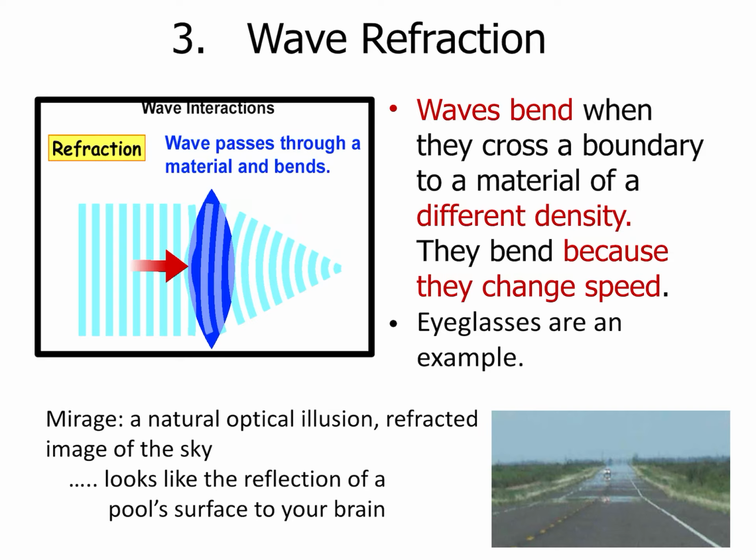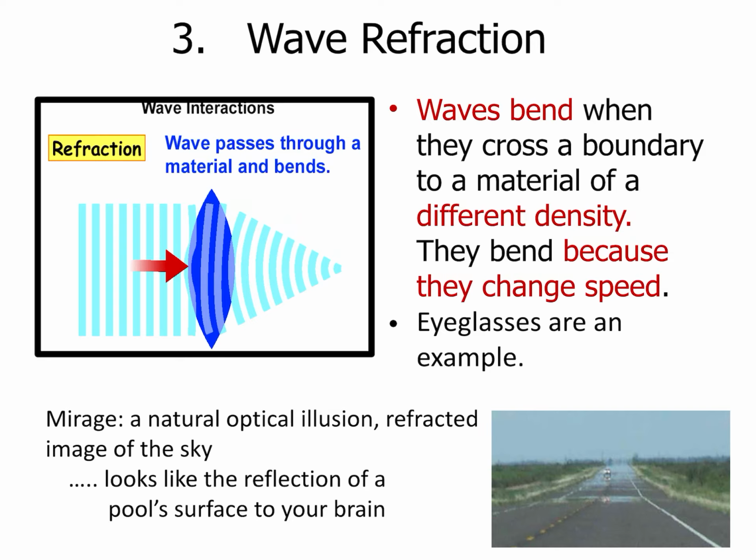And so our eyes receive blue from the sky to our eyeball, but it's coming from the ground. So it looks to our brain like water, because that's what we're used to seeing when we see blue light on the ground, but it's not really water. If you've ever been on the highway in Texas in the middle of the summer, you see what looks like little puddles, right? But guys, July, August, there's no rain in Texas. There's no water on the ground, right?